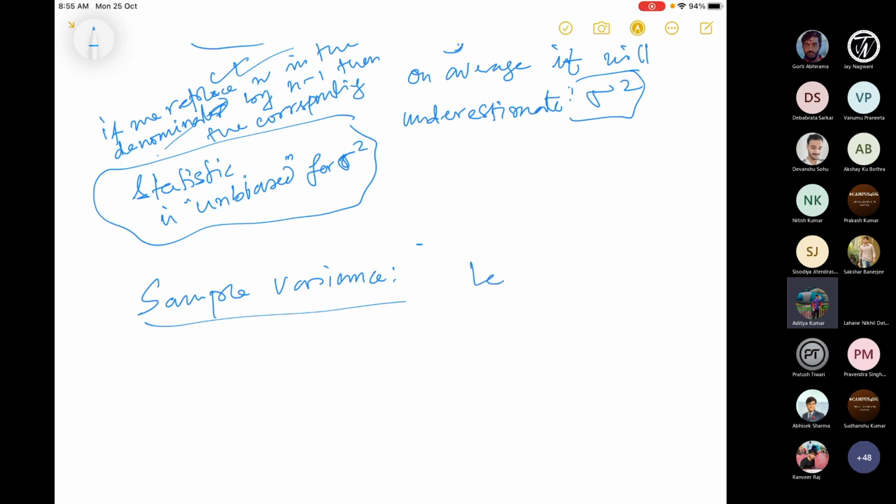So the definition is, let x1, x2, dot dot, xn be a random sample. Remember that whenever we say random sample, we mean that x1, x2, xn are IID: they measure something, they have the same distribution, and they're all independent. Be a random sample of size n from the distribution of x.